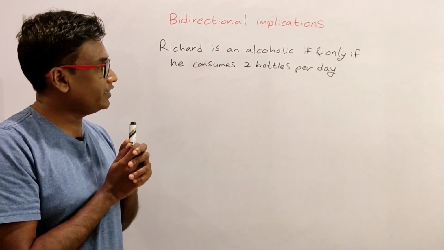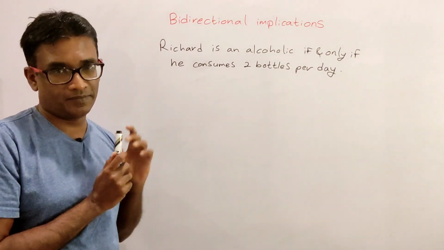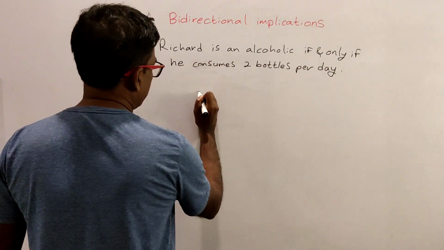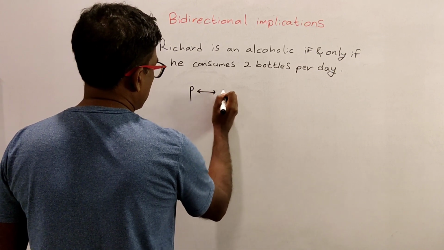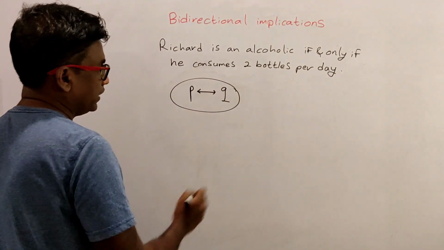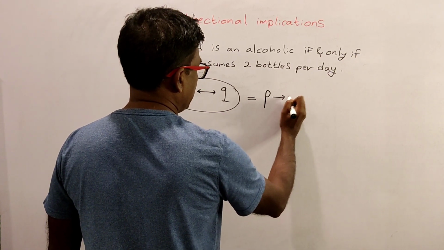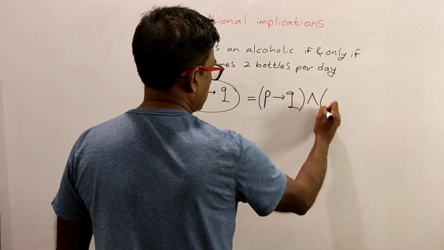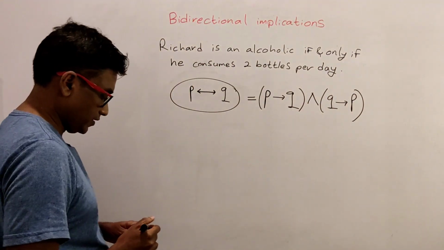Okay? The first one is from left to right and the other one is from right to left. The symbol that we use to represent if and only if is a bidirectional arrow. So when we write like this, it means P if and only if Q. This is equal to the conjunction P implies Q and Q implies P. That's what it means.